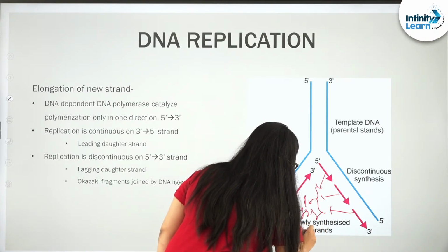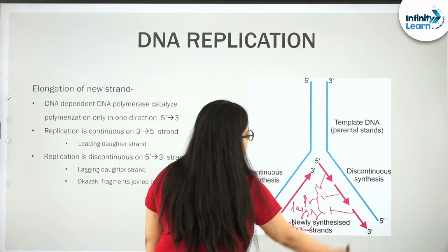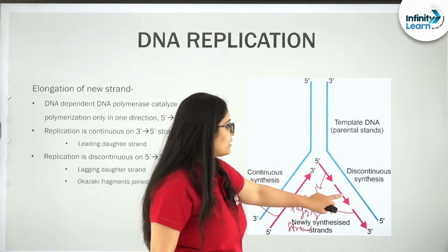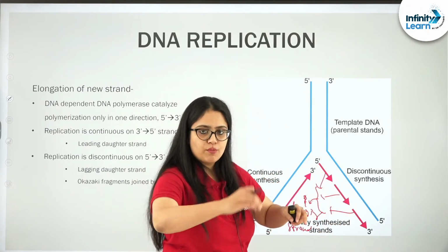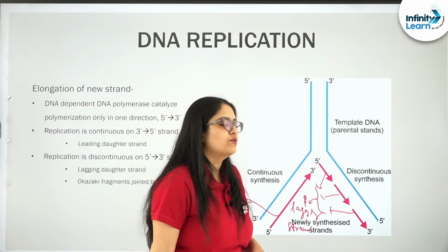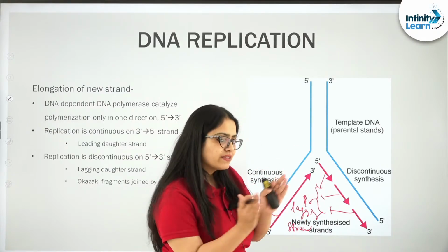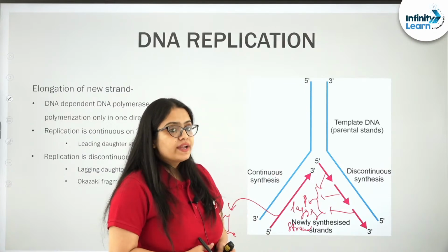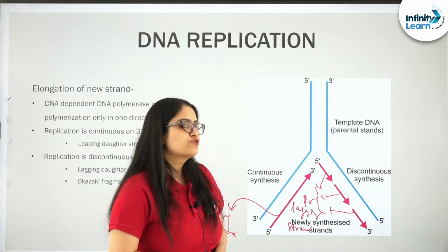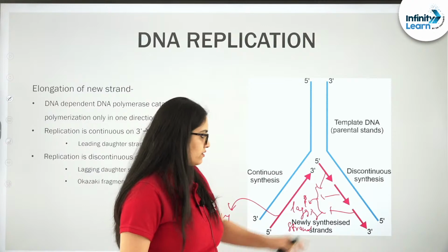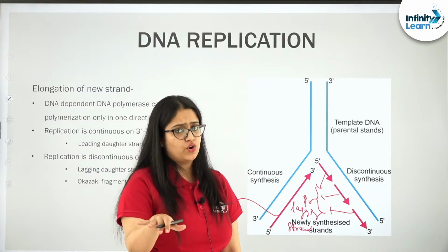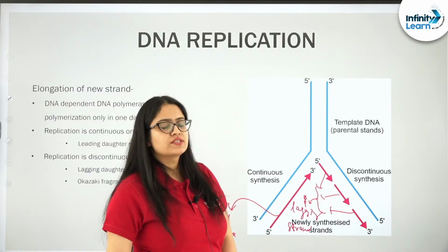Why is it known as lagging strand? Because it is formed discontinuously. It will be formed in the form of fragments, and each fragment will be known as an Okazaki fragment, and they will finally be joined, ligated with the help of DNA ligase to form a single continuous strand later on. But the synthesis is not continuous.